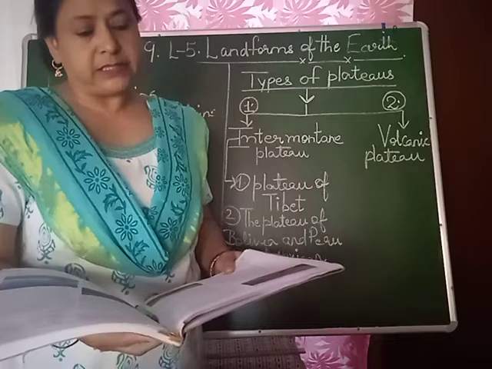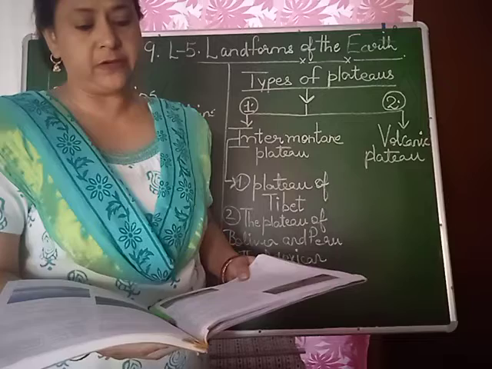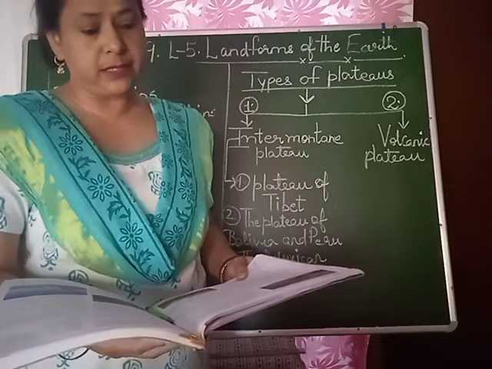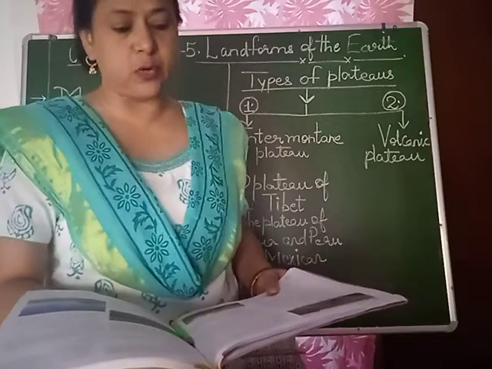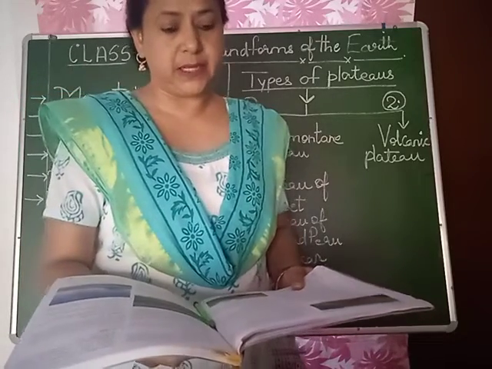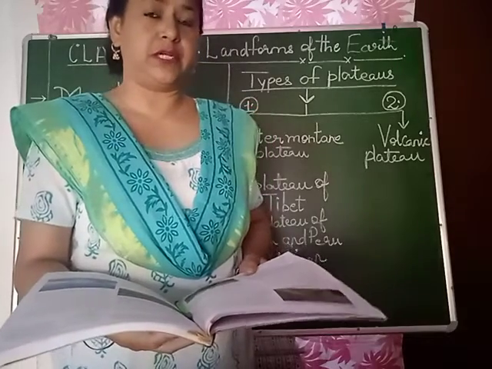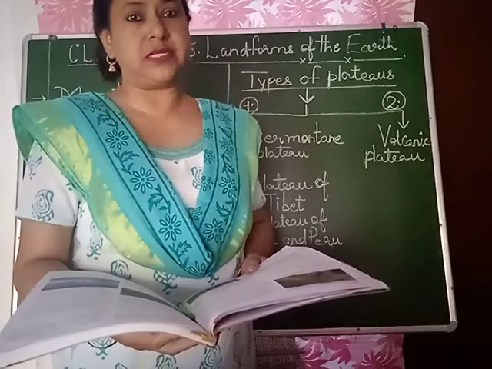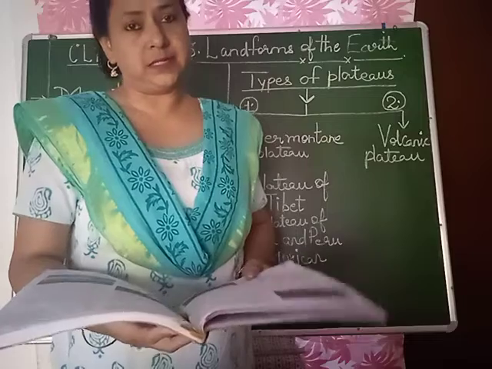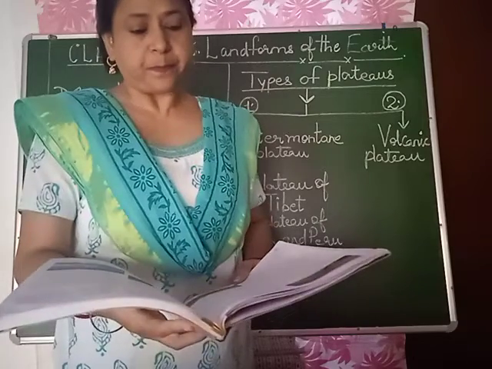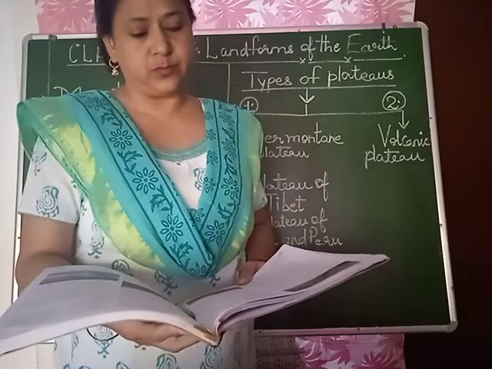Plateaus. Definition: A plateau is an elevated tract of relatively flat land, usually limited on at least one side by a steep slope, falling abruptly to lower land. Children, in your previous classes, you have learnt what a plateau is. A plateau is a hilltop with flat land, a tableland type with slopes on both sides. So children, this is called a plateau.